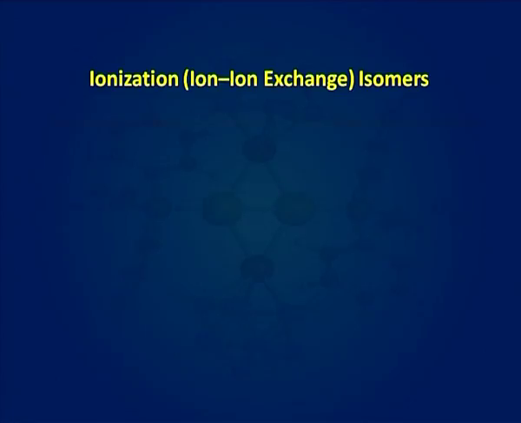Let us talk about another type of structural isomerism known as ionization isomerism or ion-ion exchange isomerism. This form of isomerism arises when the counter ion in the complex salt is itself a potential ligand and can displace a ligand which can then become the counter ion. The isomers which form different ions in solution, although they have the same composition, are called ionization isomers. There is exchange of anions between the coordination sphere and the ionization sphere.